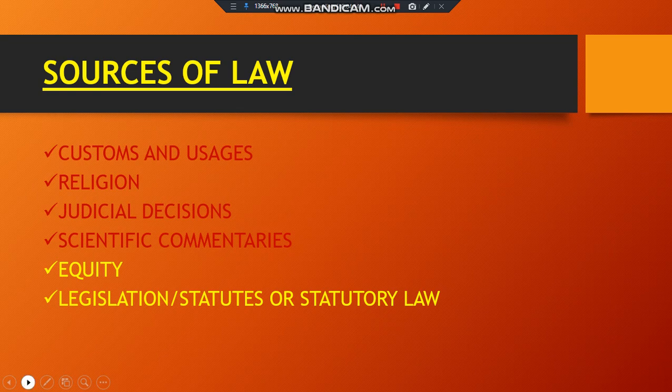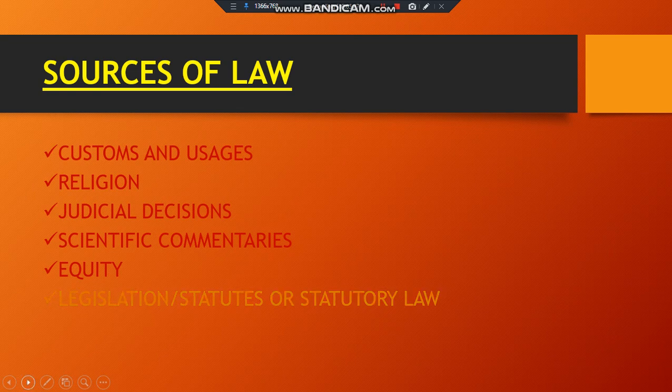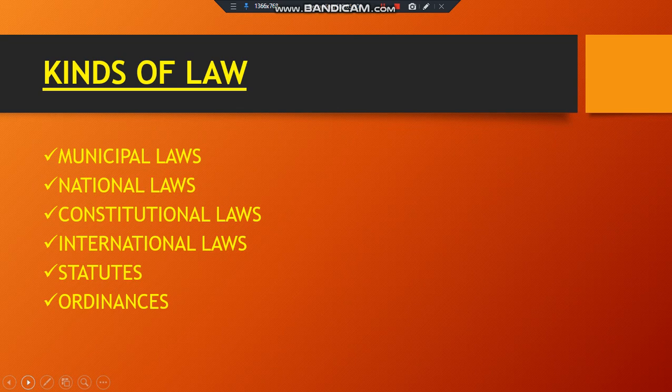Coming to legislation, statutes or statutory laws. In modern times, legislature or legislative assembly is the most important source of law. In all democratic countries, legislative assemblies make a number of laws, keeping in view the public interest or social conditions. The courts give recognition to these laws. Legislative assemblies, while making laws, take into account factors like the customs of society, religion, the sense of fairness, and public opinion. These are some of the sources of law.